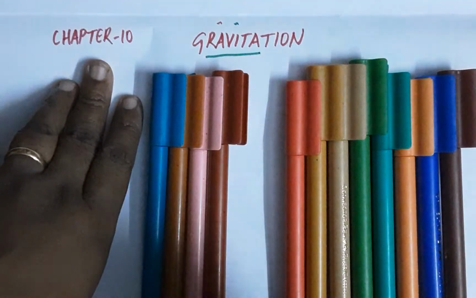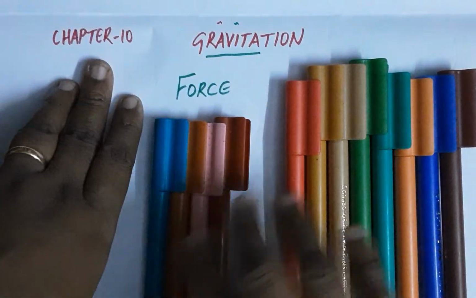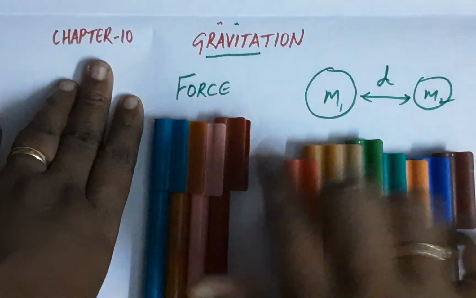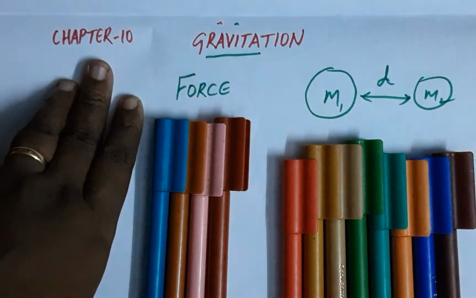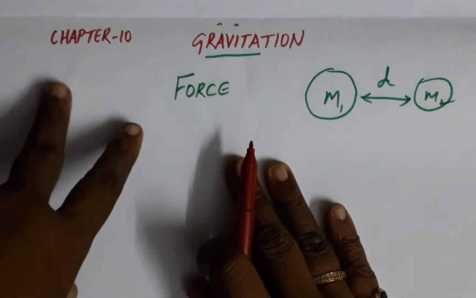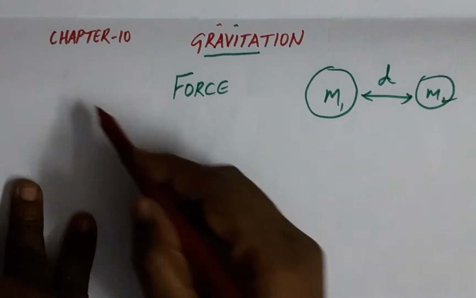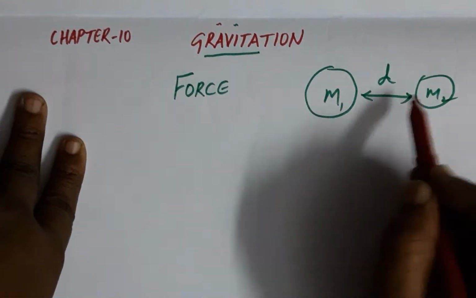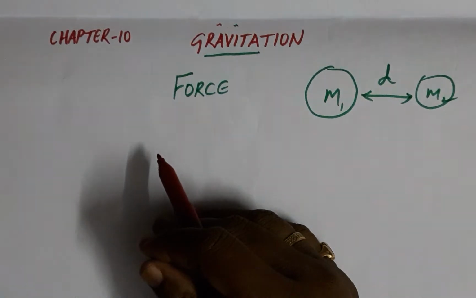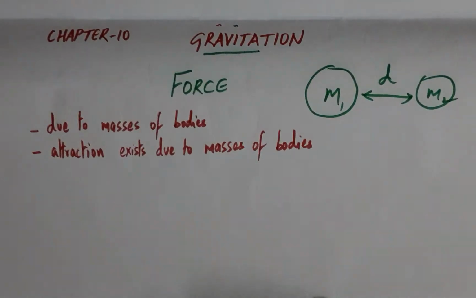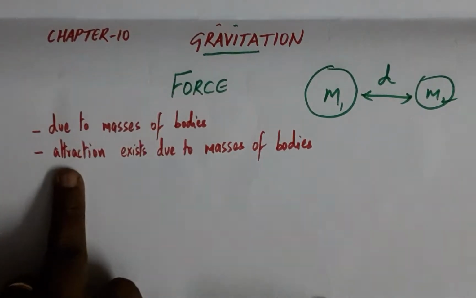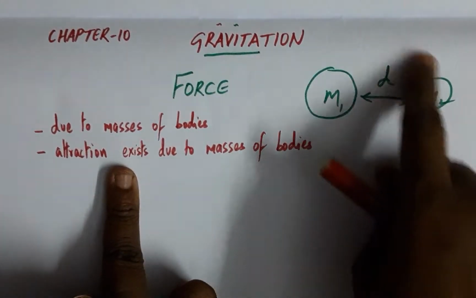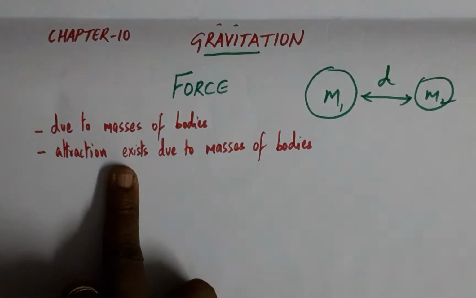Basically, gravitation is a force that operates due to masses of bodies placed at a distance d. In this universe, there are many bodies, and every body has mass, and there is mutual attraction between any two given bodies. And this force is nothing but the attractive force that exists between these bodies separated by distance d.